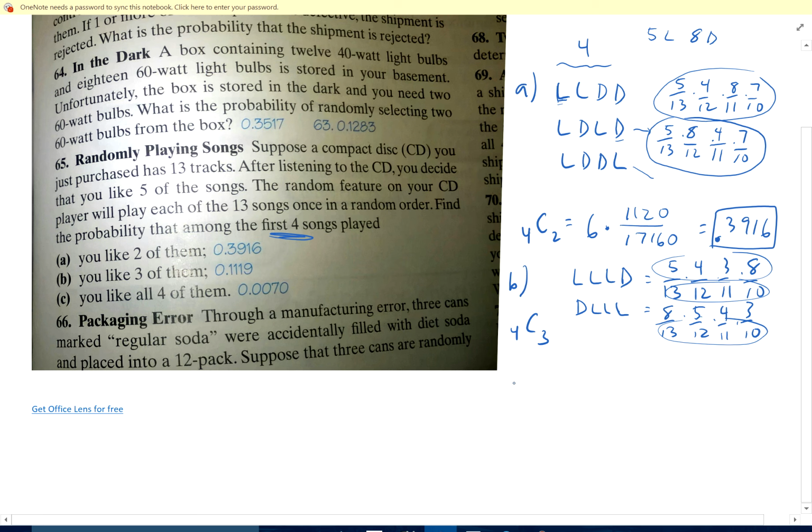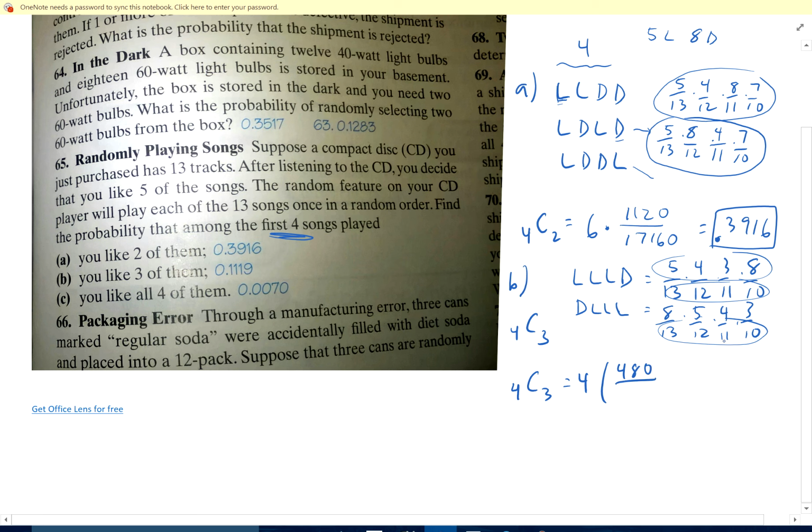So these are the same, so I'm going to do 4 choose 3, which is 4. So there's 4 ways to do this, times whatever this probability is. 8 times 5 times 4 times 3, 480.